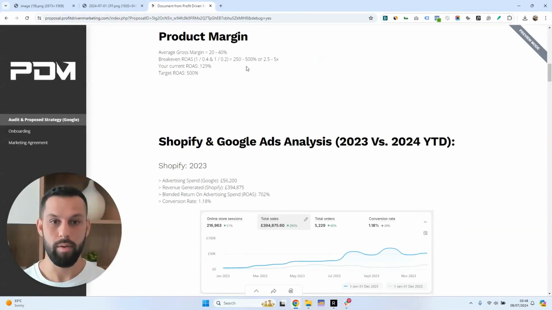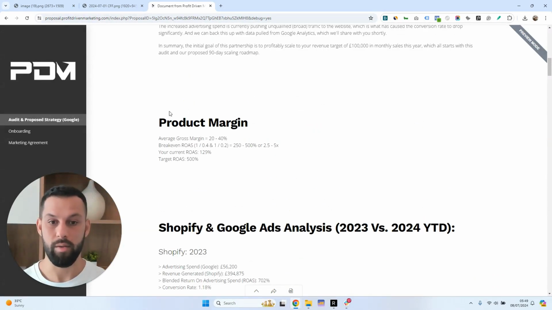So we went through their advertising account and first clarified what their product margin was. This client in particular is a retailer, and they're operating at 20 to 40% profit margin. So we calculated their break-even ROAS just by doing a simple calc here, and calculated that their break-even ROAS based on a 20 to 40% margin is 250 to 500%, or 2.5 to 5x.